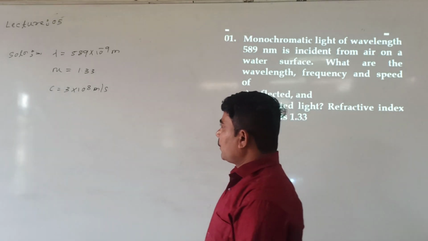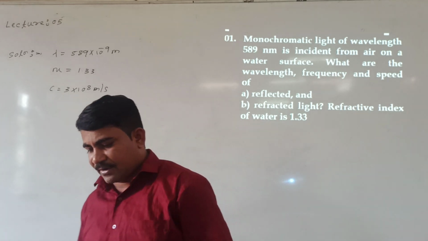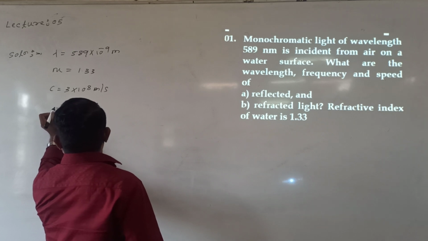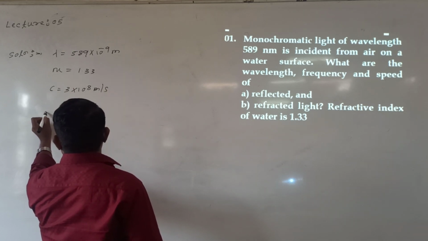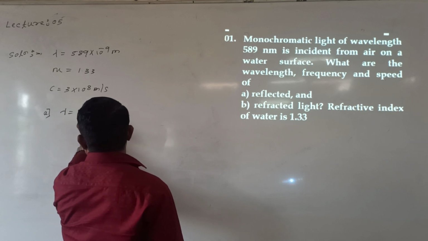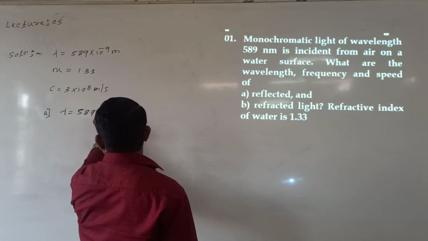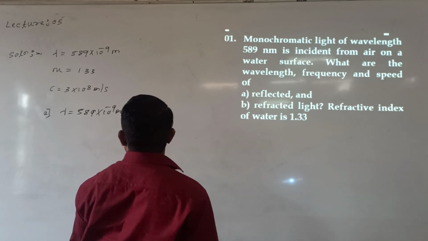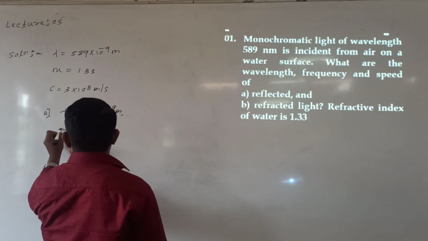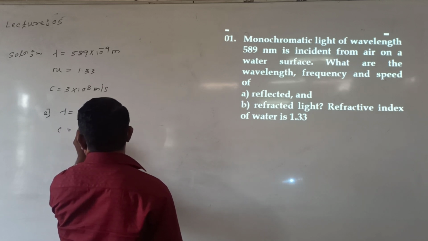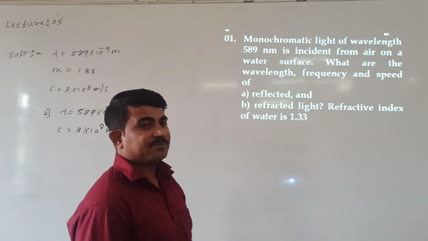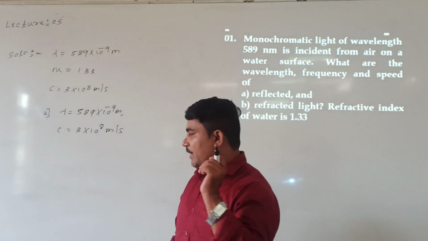See here. During reflection of the light, the wavelength of light is given. Wavelength lambda is equal to 589 nanometer, and this always remains the same. Then you can calculate the frequency. What is the speed of light here? Speed of light is equal to 3 into 10 raised to 8 meter per second. But we need the frequency during reflection.